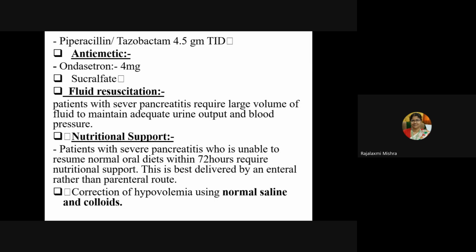Grey Turner sign is bruising discoloration, not bluish discoloration. Bruising discoloration is like ecchymosis, as you might have seen when somebody has punched you.